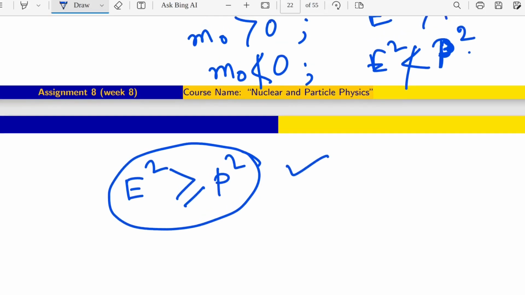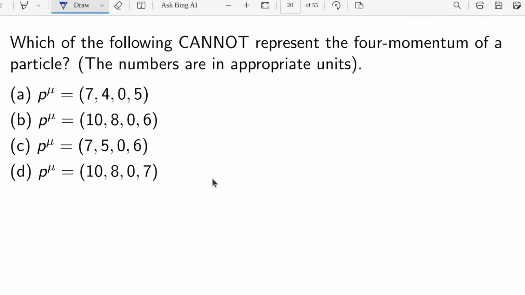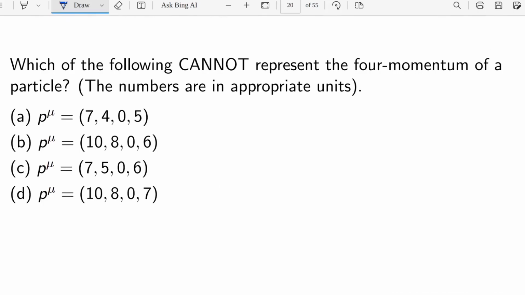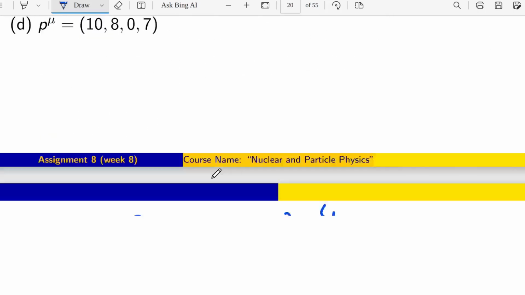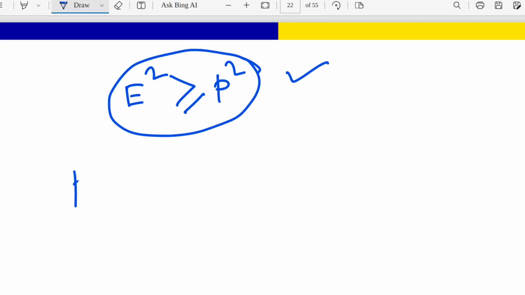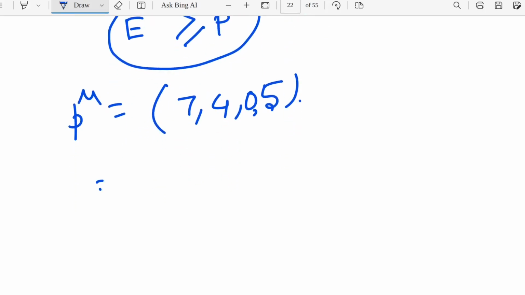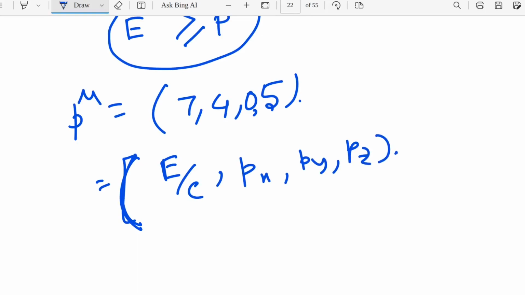So this should be satisfied for each and every condition. Now coming to the first option, 7405. What is the meaning of this? I have already written that if P mu is there, that means this is E by C, Px, Py, Pz.